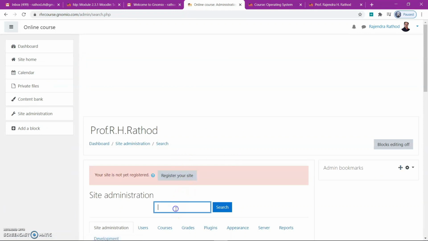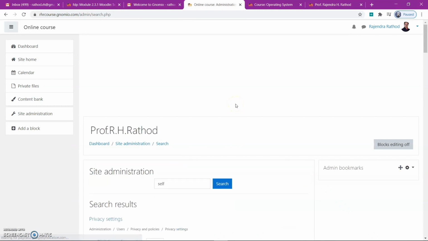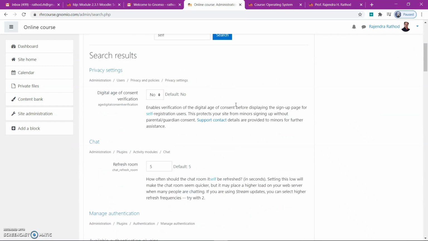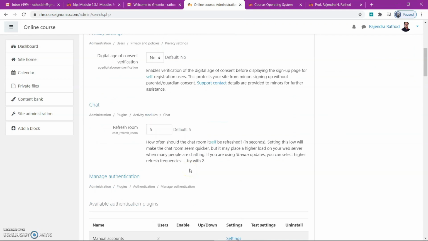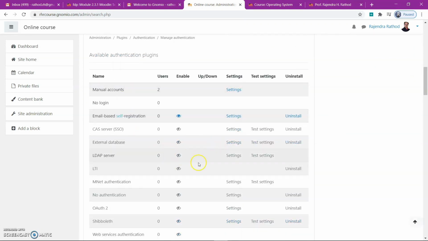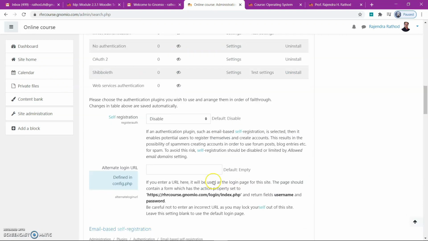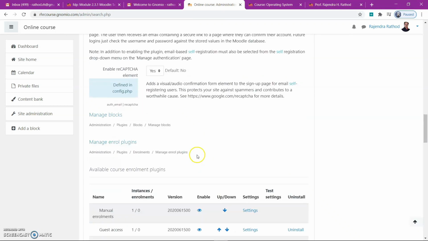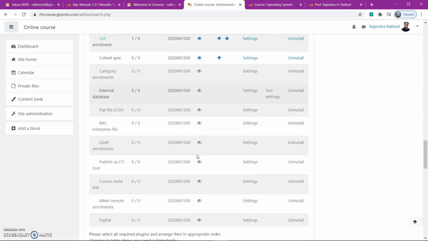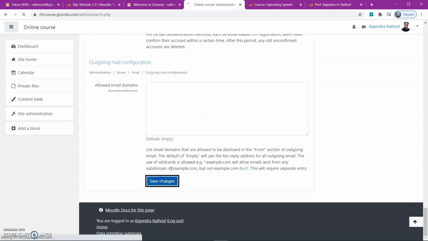In site administration, use self registration. Go to manage authentication, this one, in email based self registration. Yes, it is enabled now. And then again go here, self registration is email based self registration. Enable this one, and then save changes.